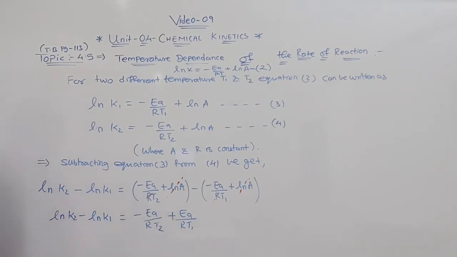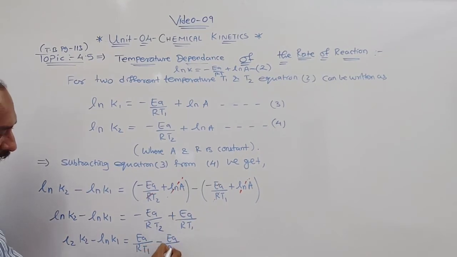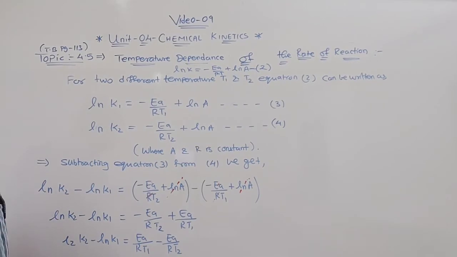So I will interchange this relation. So ln K2 minus ln K1 is equal to EA by RT1 minus EA by RT2. Okay, I think you can see this in the image.